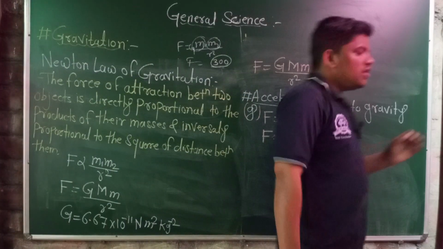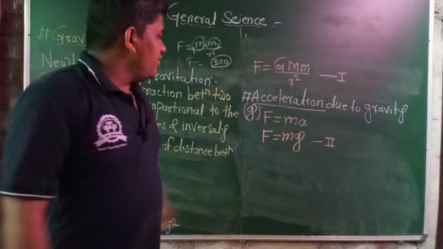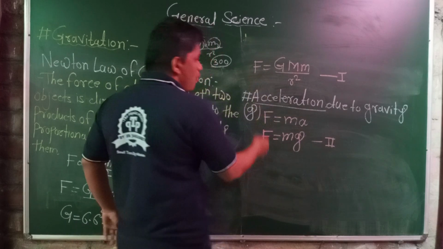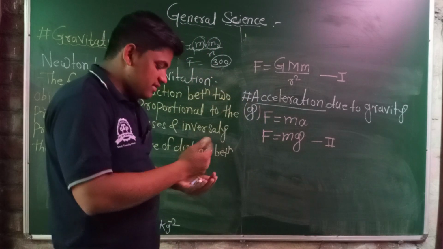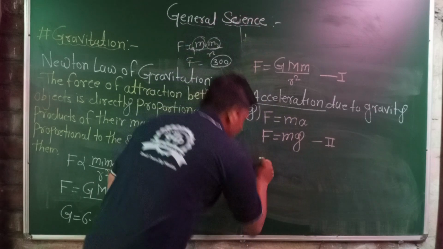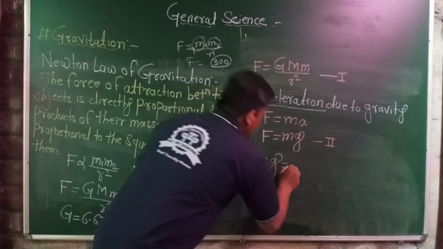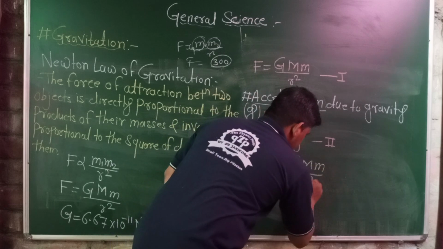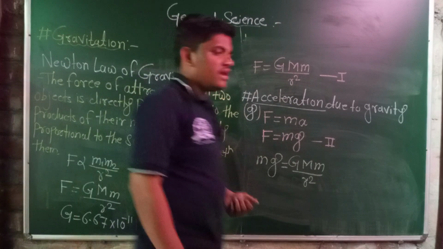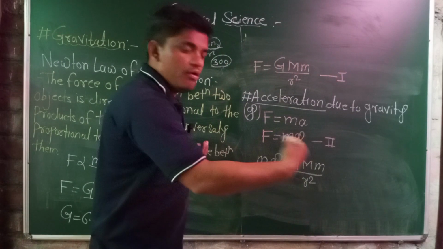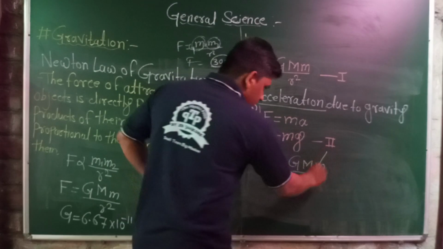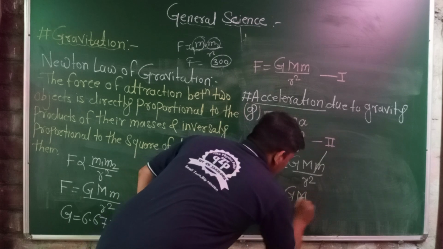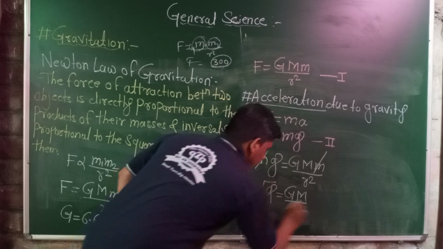When we carefully observe equations 1 and 2, the left-hand side of both equations is the same, the force. It means the right-hand sides must be equal to each other. Then m g is equal to G capital M small m upon r square. The similar terms on opposite sides of the equality sign cancel out, that is small m is cancelled. Then g is equal to G capital M upon r square.